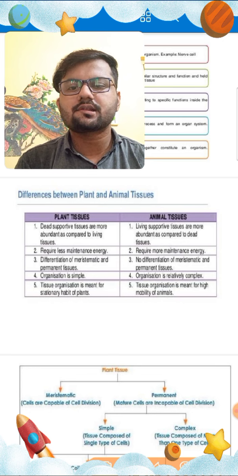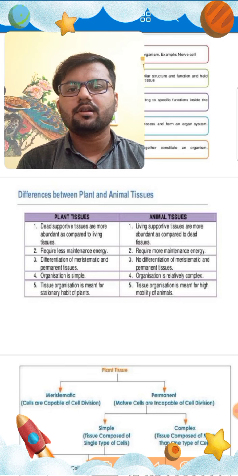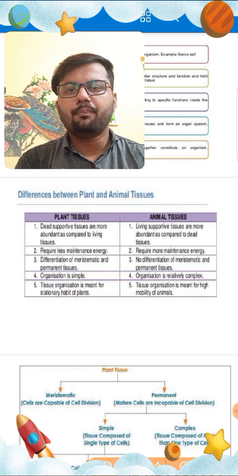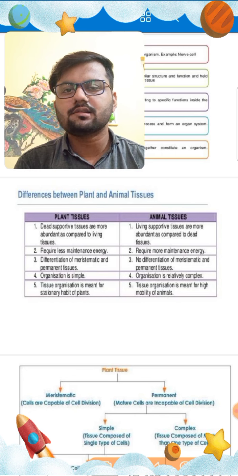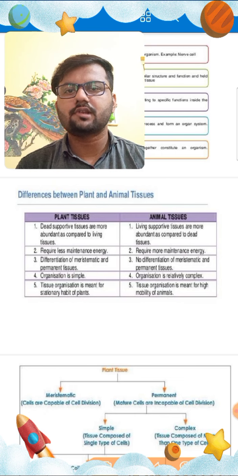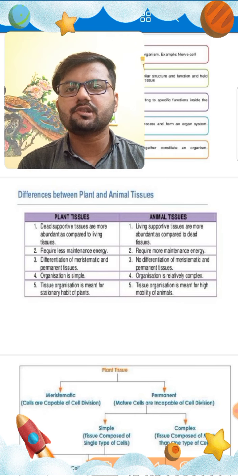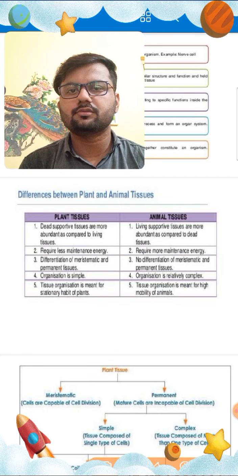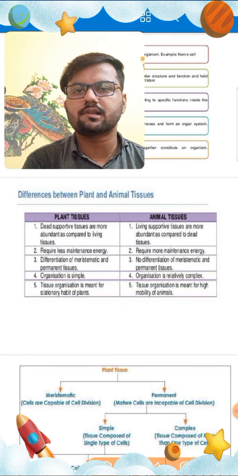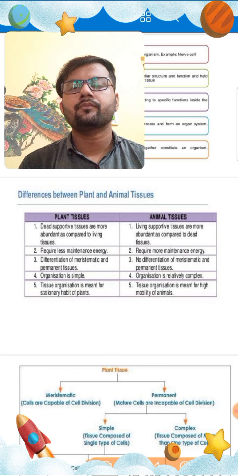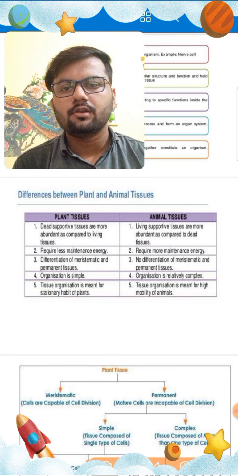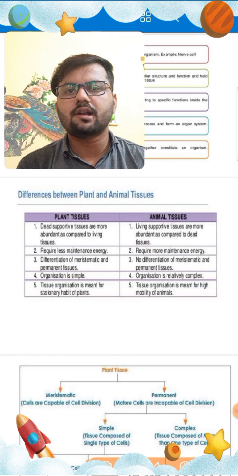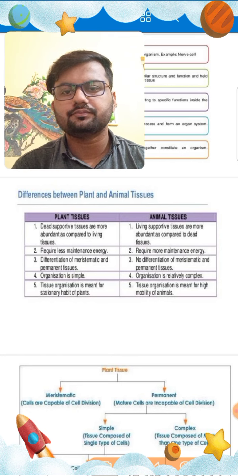Today we are going to start a new chapter, that is tissue. When the complexity of the organisms gradually increases, then cells group to form tissue, from tissue to organ, organ to organ system, and finally the formation of higher organisms takes place. So in this chapter we are going to study what is tissue.